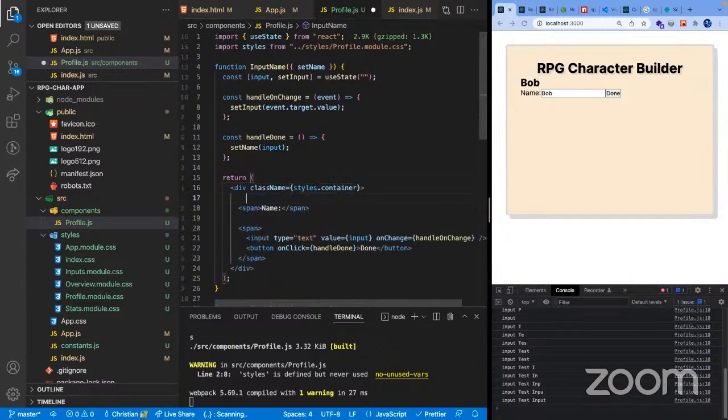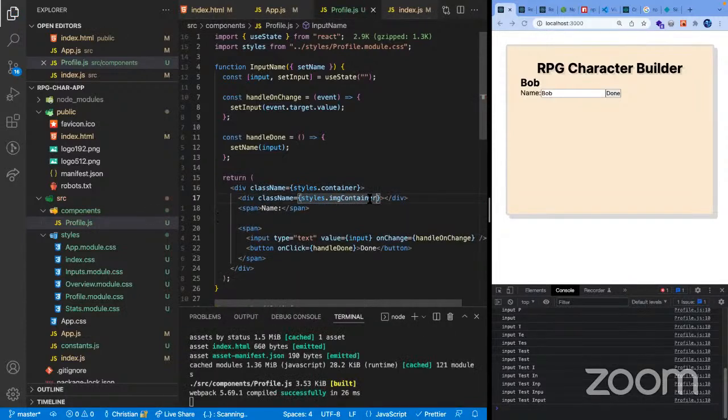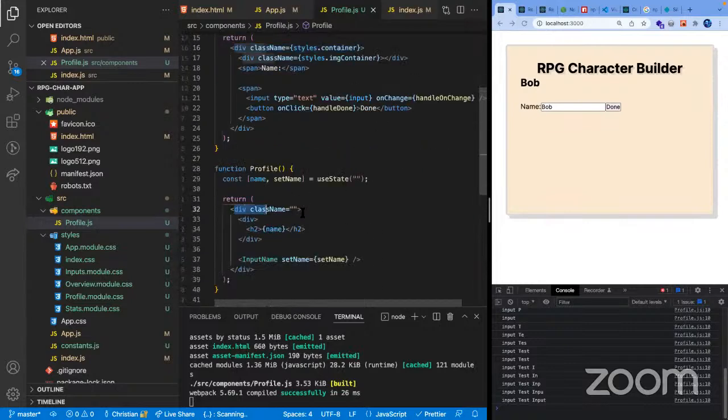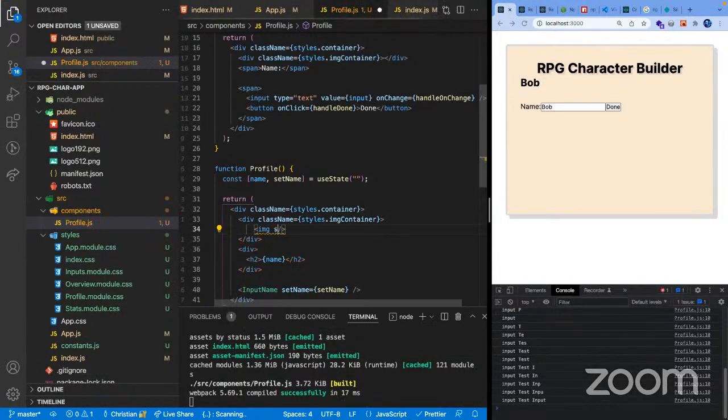And then for our image, okay. And then I think we're going to remove this name. Oh wait, actually I applied it in the wrong area. It's just in the input name. Should be here. Okay. And then this one be here. Okay. And then our image is going to be right about here.